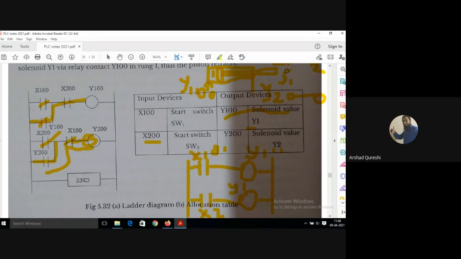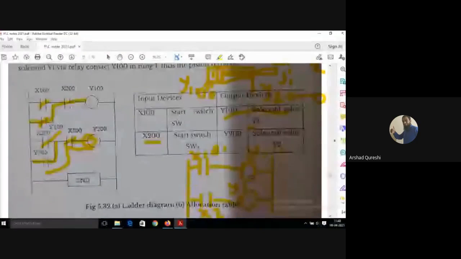As soon as it leaves this position S1, this X1, which was closed because of the piston end and represents SW1 or S1, will open again, even if it leaves just 1 mm, because it is a normally open contact. Then Y1 will not get current and it will stop. It will not move ahead.